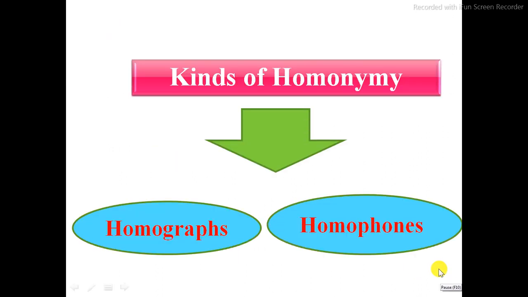Next, homonymy has two kinds. Here on the slide are the kinds of homonymy. The first one is homographs and the second one is known as homophones.